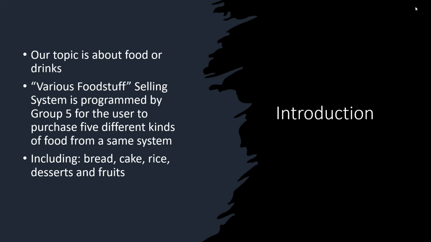Various Foodstuff Selling System is programmed by Group 5 for the user to purchase 5 different kinds of foodstuff just from a same system. The products being sold in this system are bread, cake, rice, desserts, and fruits. And all of these foodstuff are managed by 5 different shops. In this case, our system successfully achieved system integration, means implementing integrated trading system. We can buy foodstuff from the 5 different shops only via our system.